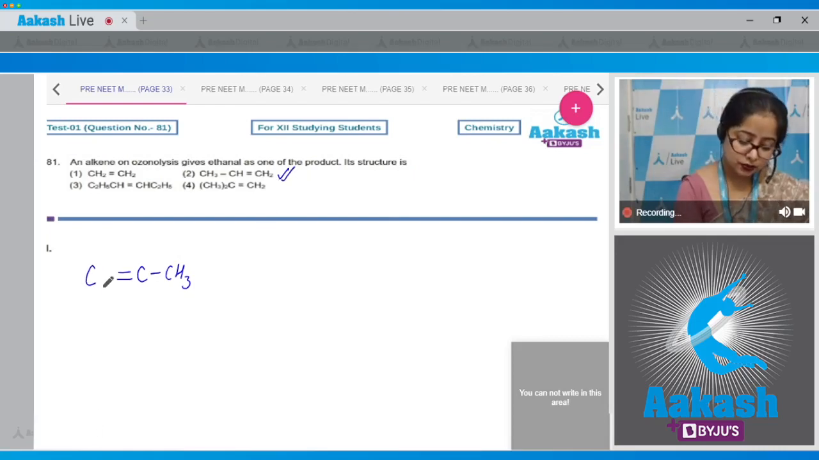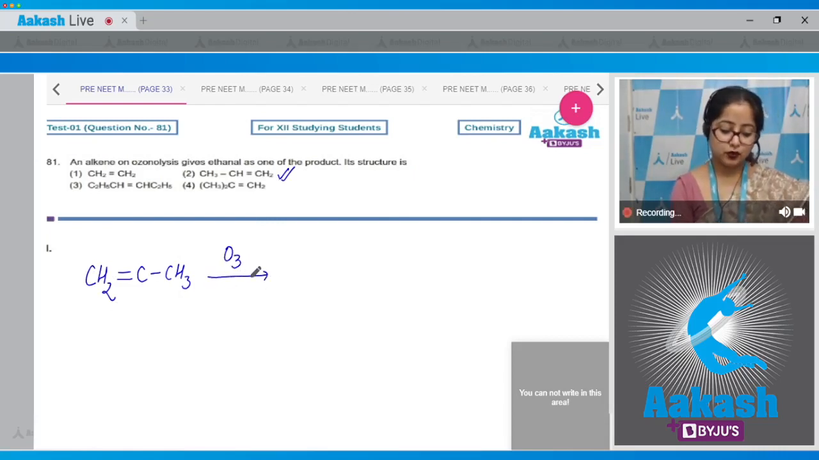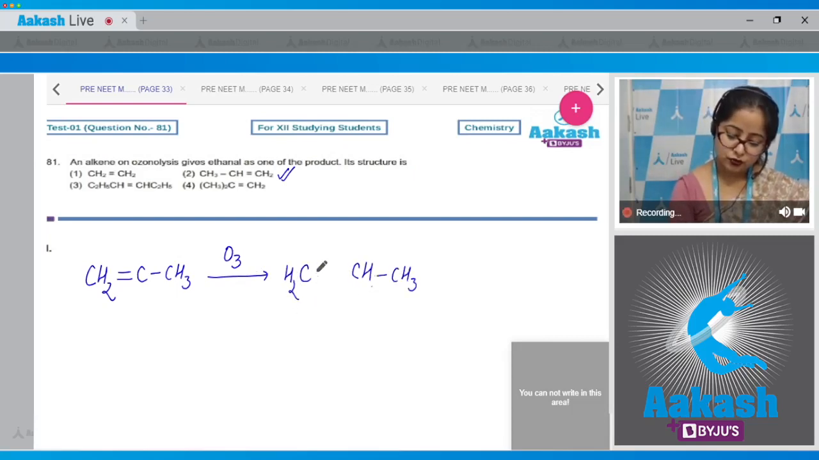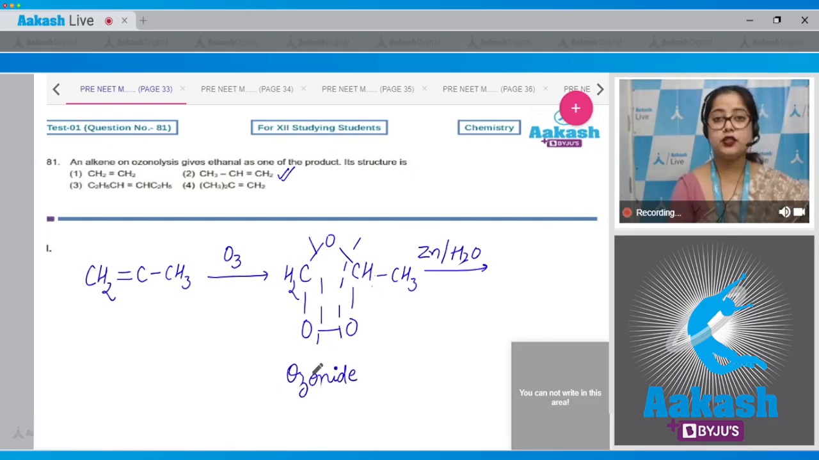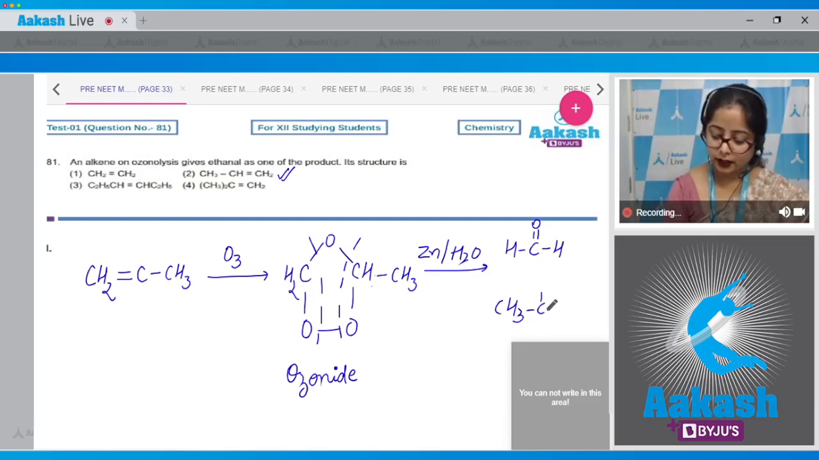Let's draw the structure. We are given this alkene. On ozonolysis, that is on reaction with O3, CH2, CH3, we get ozonide. This is the ozonide. On reaction with zinc and water, these bonds break, and we get two aldehydes. One is formaldehyde and one is acetaldehyde. That means the correct answer is option number 2.